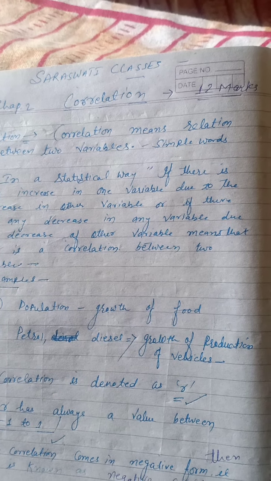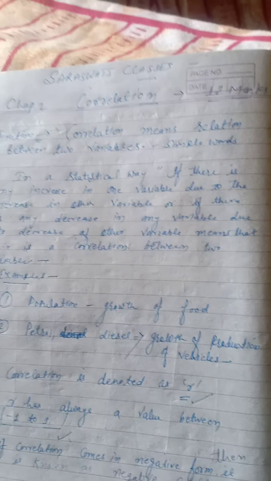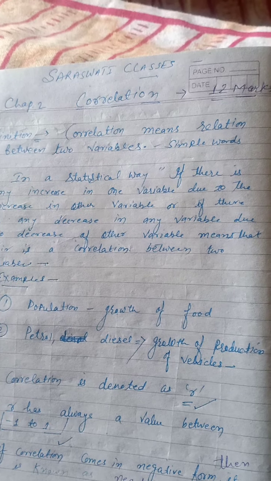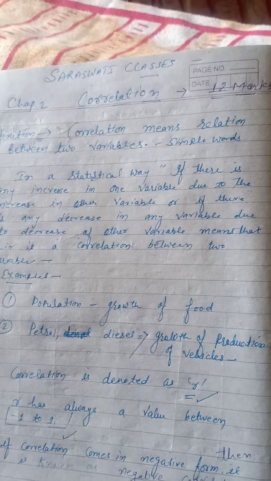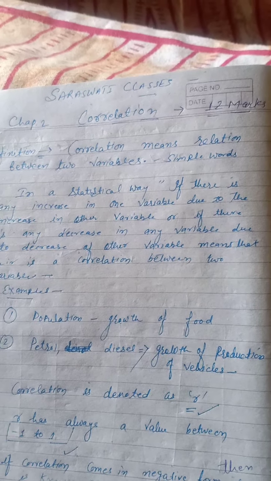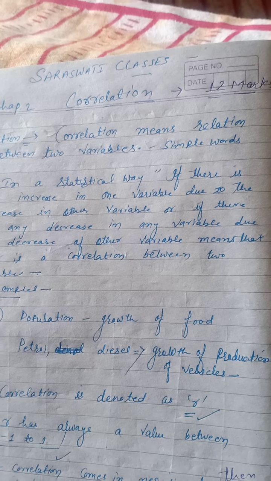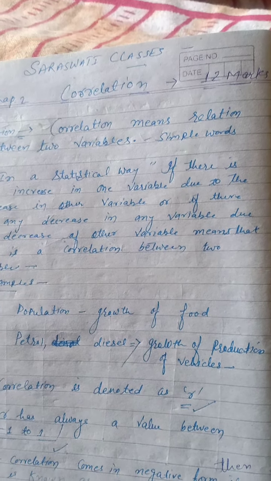Similarly, petrol and diesel: as we increase our production of vehicles, definitely the demand for petrol and diesel will also increase. This shows that there is a correlation between population and growth of food, and similarly between petrol, diesel and growth of production of vehicles.